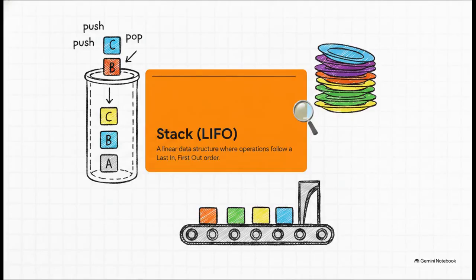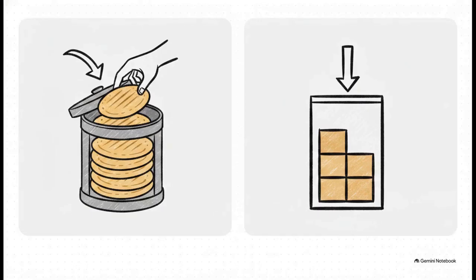Next up is the stack. The technical concept here is LIFO, last in, first out. This is a linear data structure where you can only add or remove elements from one end, which we call the top. Now, what's really interesting about this slide is the real-life equivalent.